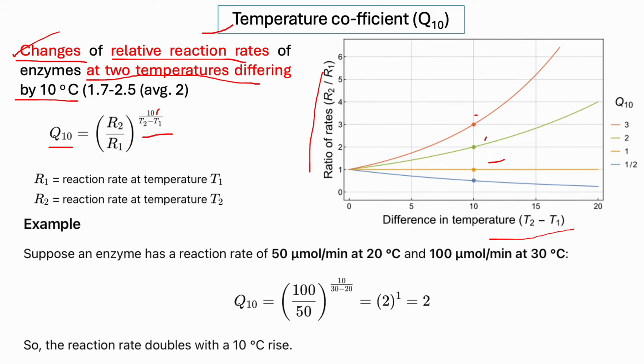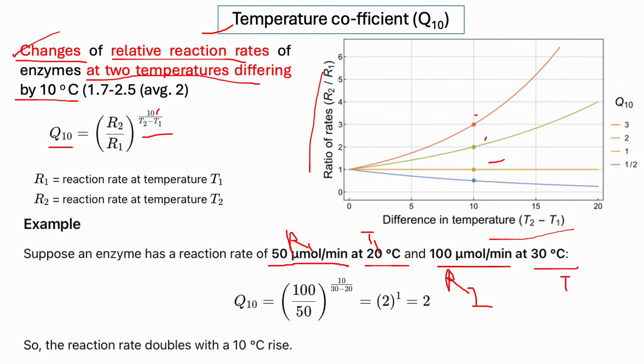For example, suppose an enzyme has a reaction rate of 50 micromole per minute at 20 degrees Celsius. So here R1 is 50 micromole per minute, and T1 is 20 degrees Celsius, and R2 is an enzyme rate of 100 micromole per minute at 30 degrees Celsius, that means T2.